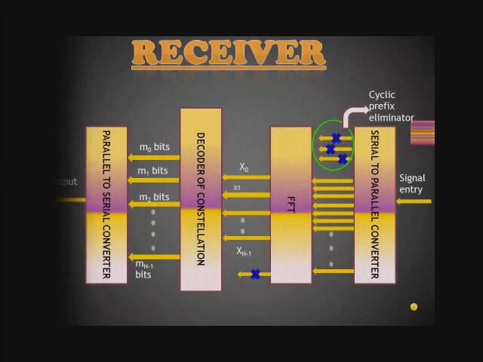Next is the receiver section, where the data is converted from serial to parallel and the cyclic prefix that we added in the transmitter section gets eliminated. After that, from the FFT operation, the fast Fourier transform operation, the orthogonal signals are retrieved back. What we have modulated, the decoder of the constellation will demodulate, and the signals are fed to the parallel to serial converter, which will output the data in serial form.